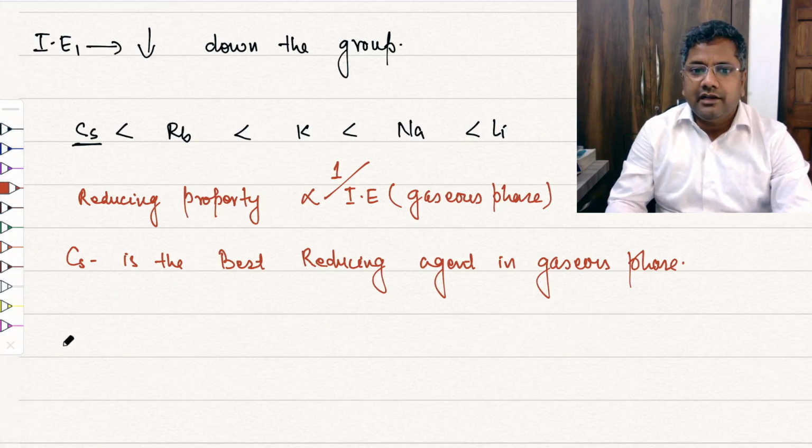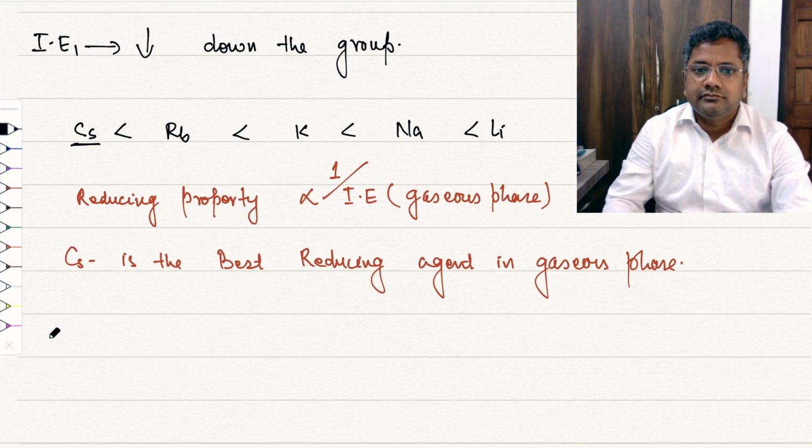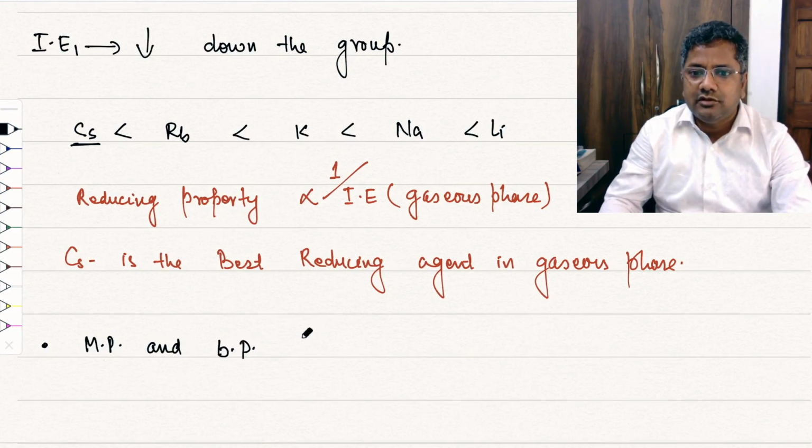So melting point and boiling point both decrease down the group.